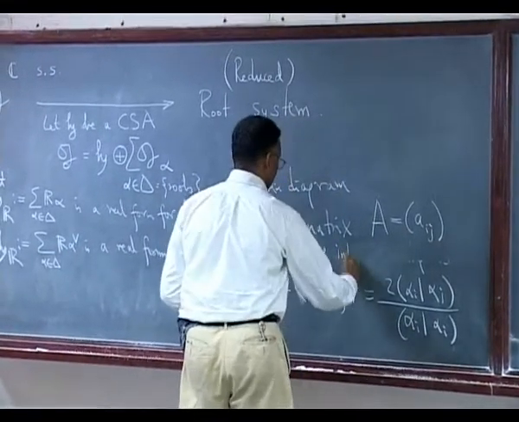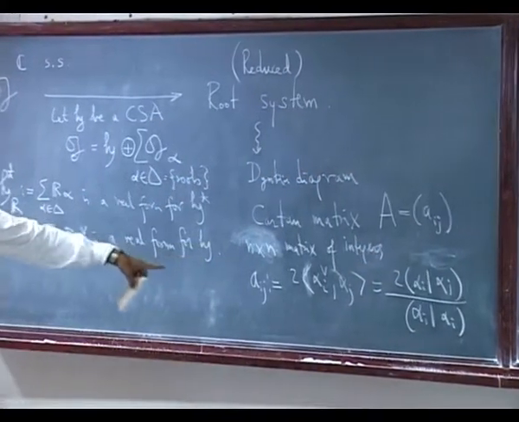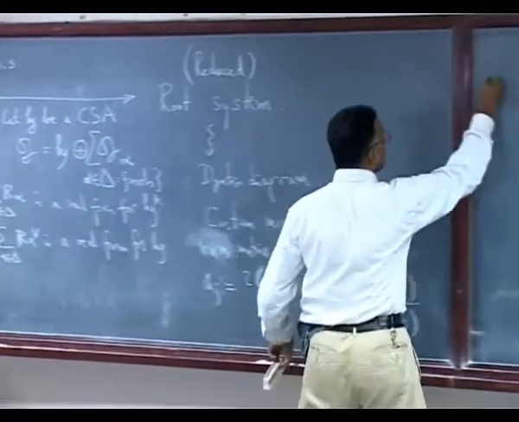Sorry, I don't know what I was thinking. N cross n matrix of integers, that's the definition. So you have these properties. So what you get immediately is